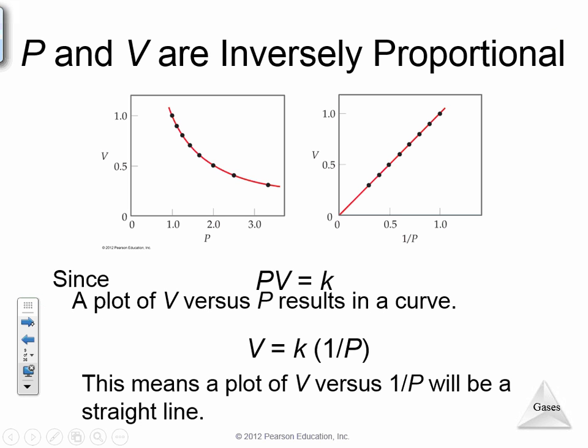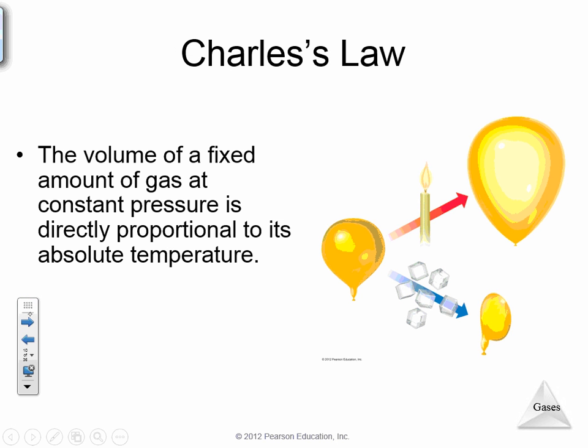Now, what they'll do is expand upon that equation. If you graph volume and pressure, a plot of volume and pressure is going to be a curve, showing that P and V are inversely proportional. So if you graph V to 1 over P or P to 1 over V, they'll have a straight line just to show that they are proportional.